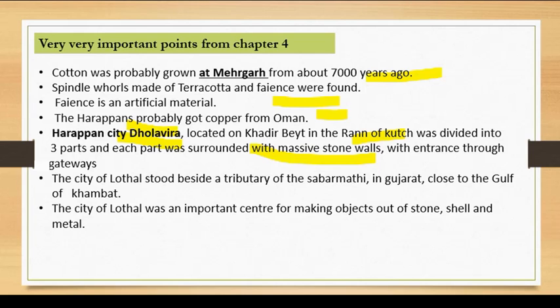Then another important fact for us is that the city of Lothal was located beside a tributary of the Sabarmati, in Gujarat, close to the Gulf of Khambat. So this is another important fact. They can ask you a question like which of the following cities was located beside a tributary of the Sabarmati. So the answer would be Lothal.